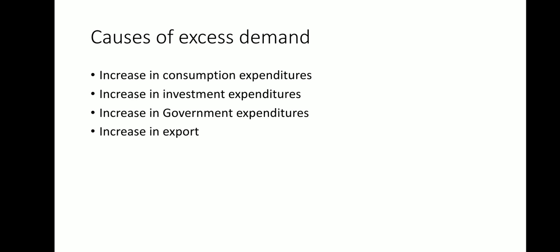If the producer sector is asking for more, then naturally there would be excess demand in an economy. Even if the government is increasing their expenditure in building roads, dams, then that is also excess demand. Increase in export will also.